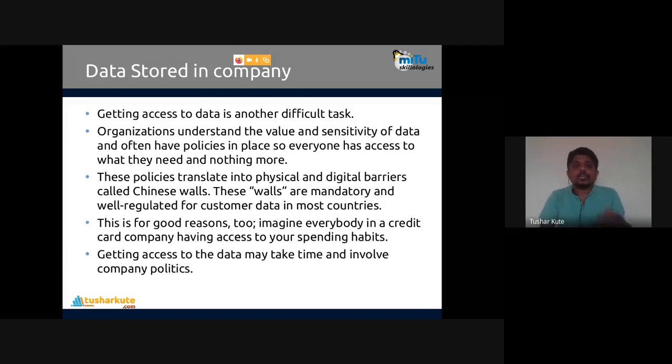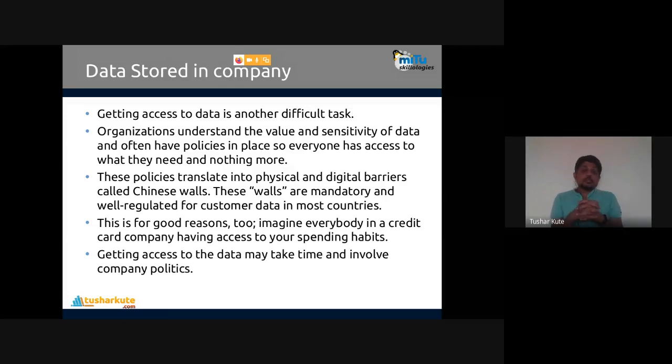Getting access to data is also a very difficult task. Consider common business organizations: we can't directly access the data. We follow a systematic approach, a systematic flow by which the data can be accessed. But if the data is confidential or sensitive, then what do we do? Say I want to work on a health project and I want a data set. Remember, health data sets are not easily accessible